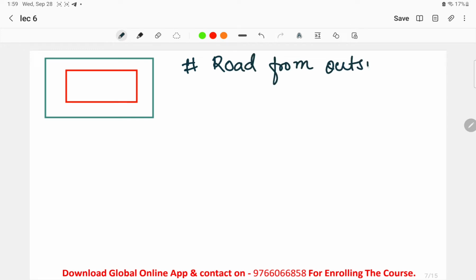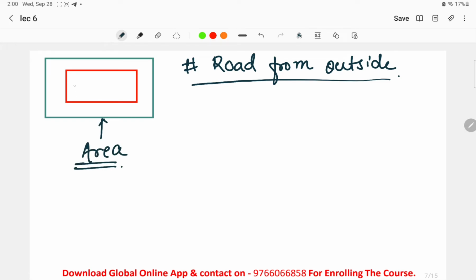Okay, this is the first case over here. They can ask us to find the area of this particular road. Basically, this was the rectangle. The red one is the rectangle. Outside the red rectangle we had placed one road or a path, and we have to find the area of the path.